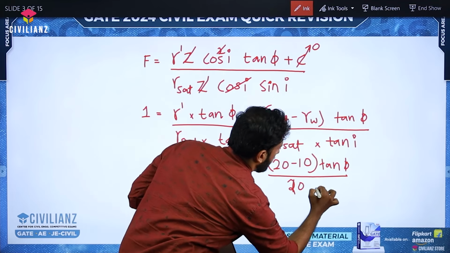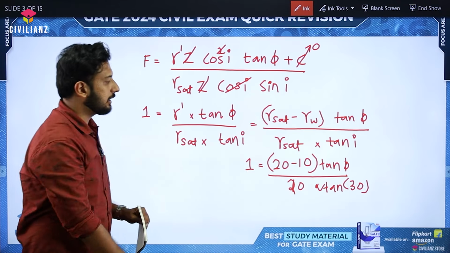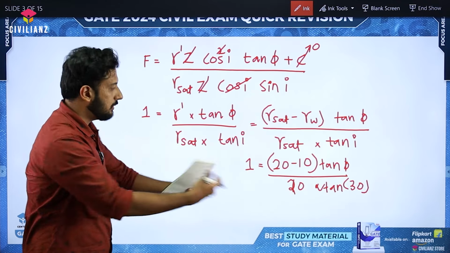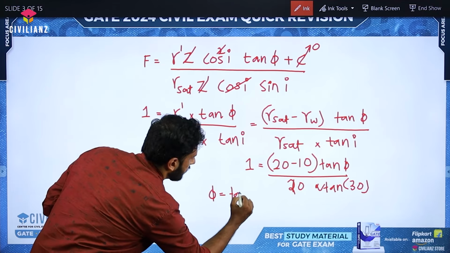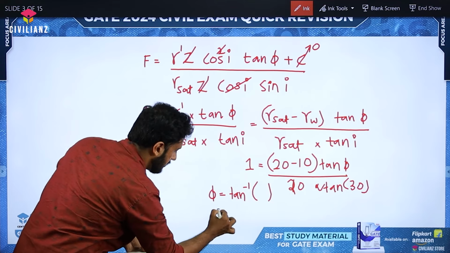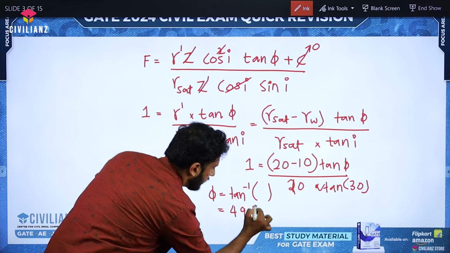20 into tan 30, right? Just substitute it. You will be getting an equation for tan phi. So just take phi is equal to the tan inverse of that value, whatever it is. You can easily calculate it. Once you are doing this, you are going to get 49.1 degree, right?